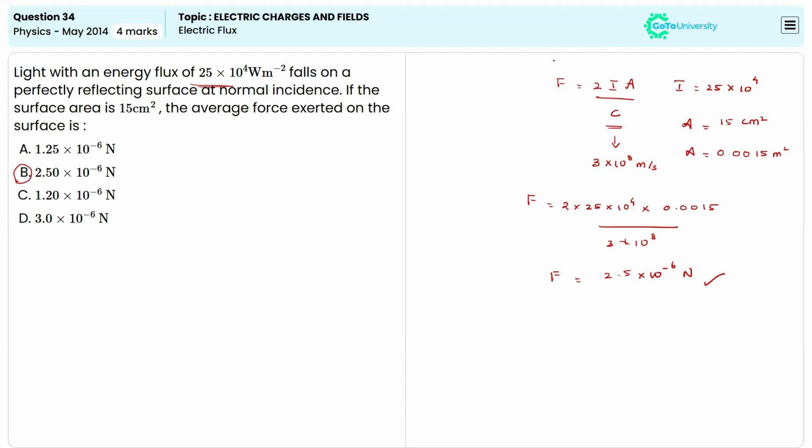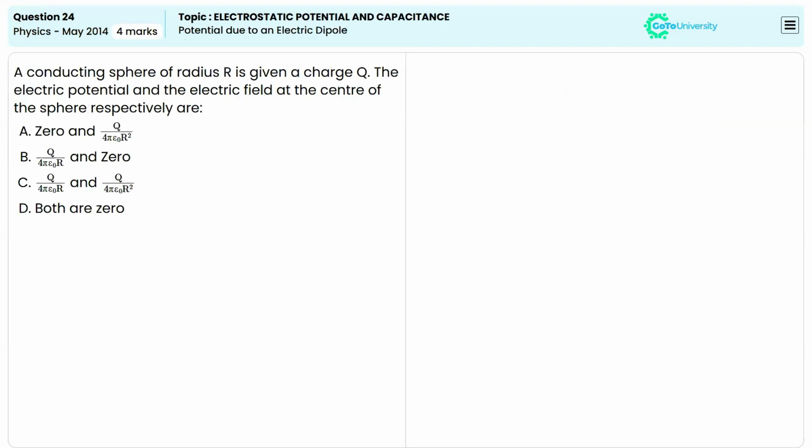So here this expression is very important, because we will not have this expression in our CBSE grade 12 textbook, right? So you can note it down, this expression, because it will be useful for you when you're going for an exam.